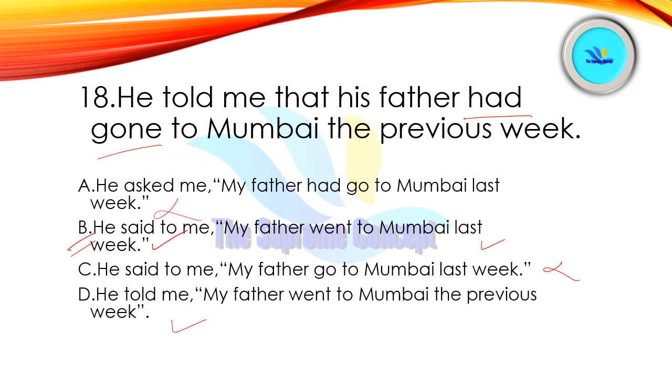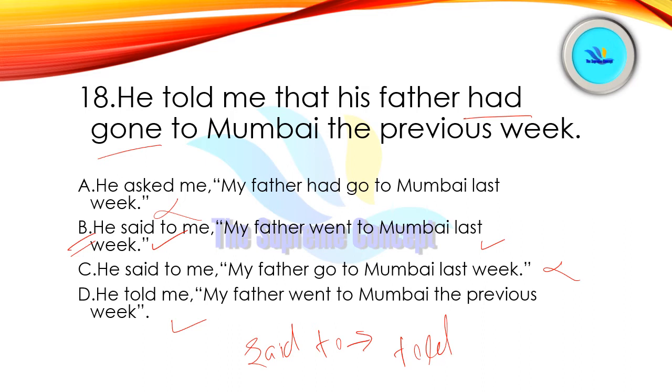So let us see. And if we see option number D, it simply says told. Said to is converted into told. Alright, said to is generally converted into told. Also previous week. No, we cannot keep this as it is.